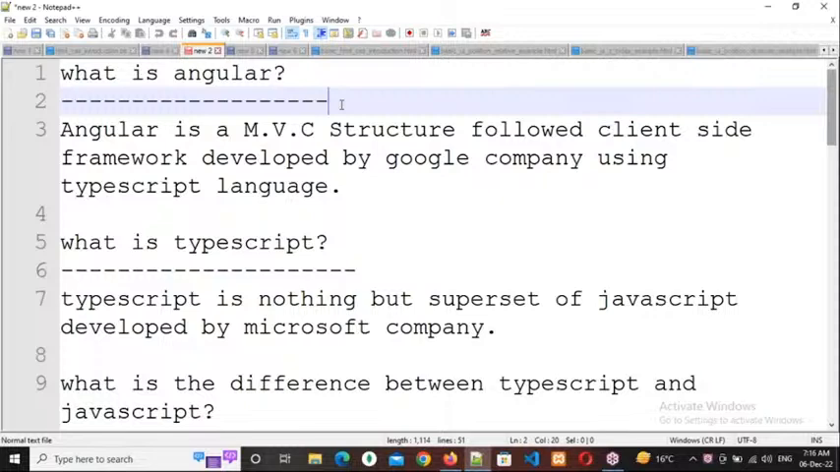Now, frameworks. So why is everybody using frameworks nowadays? Most of the companies are using frameworks to develop any type of application. So why is every company using frameworks to develop their application? The reason is very simple. First of all, I will compare with a real world example, then I will explain why they are using frameworks.